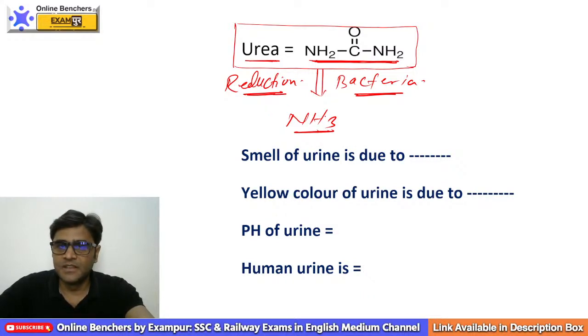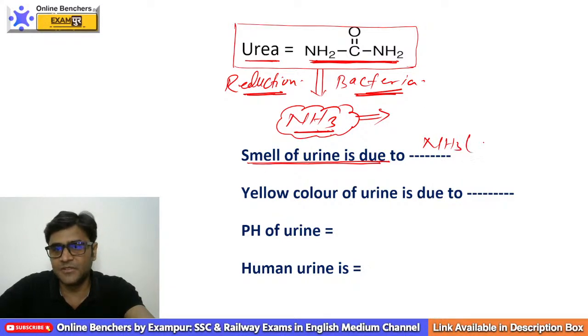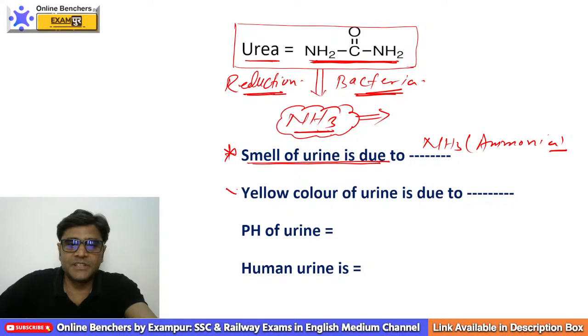Okay. So some bacteria which are present in our environment reduce urea into ammonia, and the smell of urine is due to ammonia. So suppose the question is, the smell of urine is due to, your answer should be ammonia. The smell of urine is due to ammonia. This is also a very important question. Now, please try to answer this question. This is also a super duper hit question. It always comes in your exam.